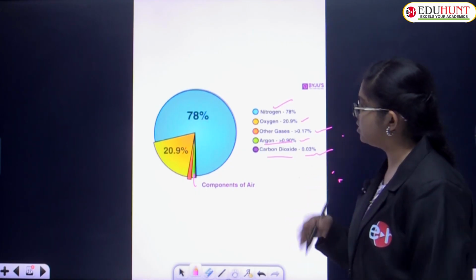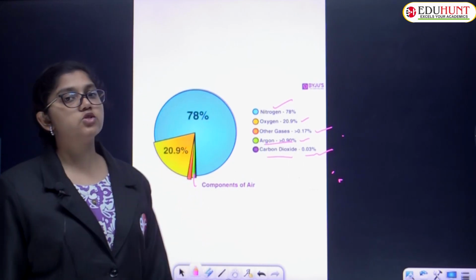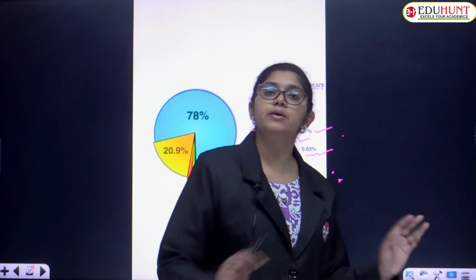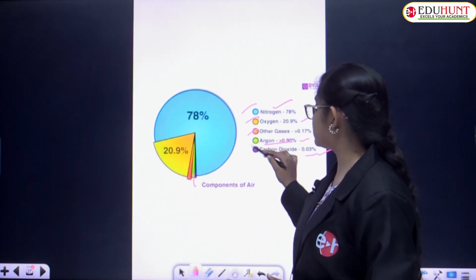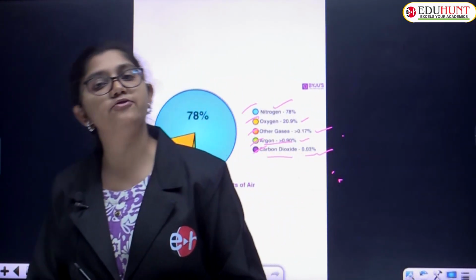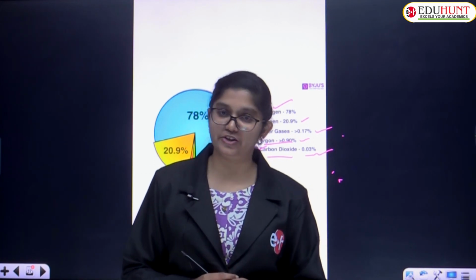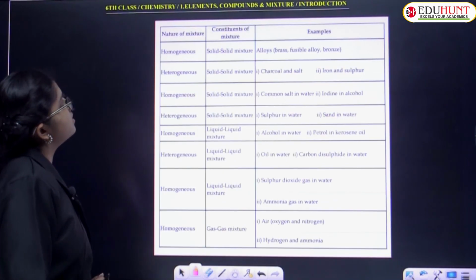And we have so many components of air, and it also includes water vapor. All these components of air are present in different ratios, different proportions. But all of this comes together in air. So nitrogen, oxygen, other gases, argon, carbon dioxide, all these group to form air. So that is definitely a mixture, but not at all a compound. Very good.